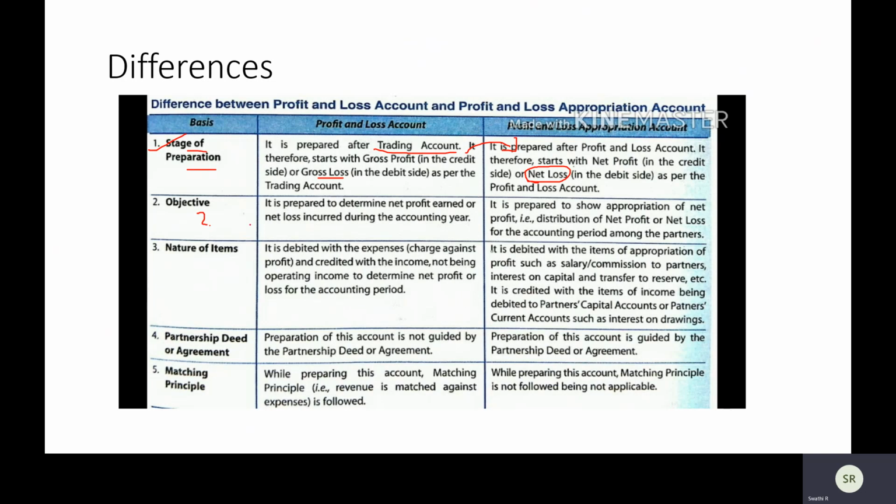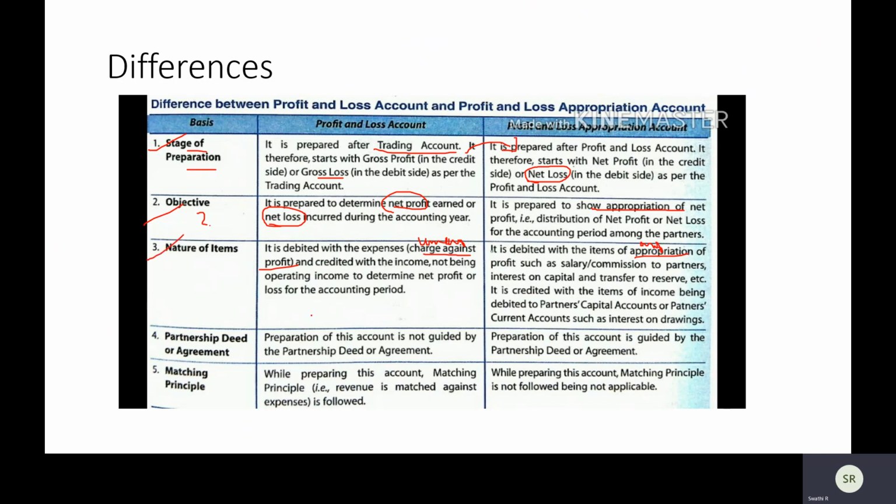What is the objective of this? It is prepared to determine net profit earned or net loss incurred during the accounting year. This is our main purpose. For whatever transactions we have done, is it a profit or is it a loss? While P&L appropriation account is to show appropriation, distribution of net profit. It's debited with expenses, charge against profit. Anytime you are coming across charge against profit or appropriation of profit, I want you to have a clear distinction. Now, charges are unavoidable expenditure, while this is avoidable expenditure. Just remember it that way at least.